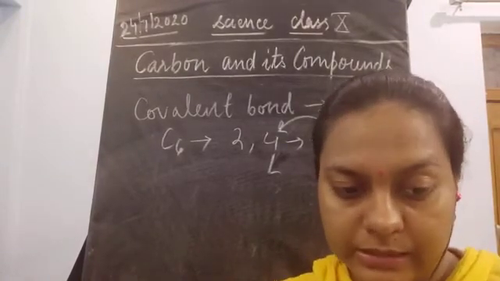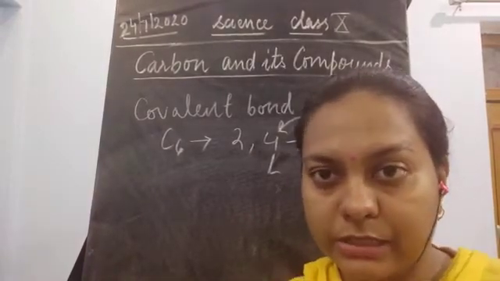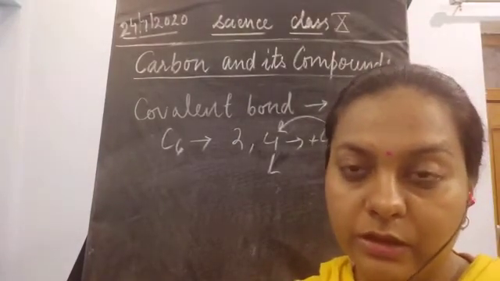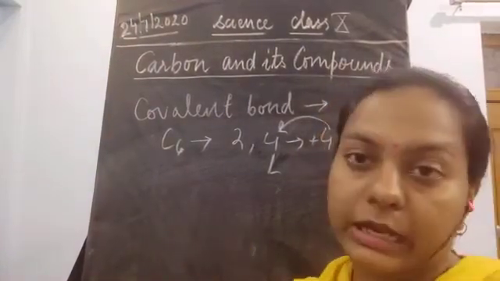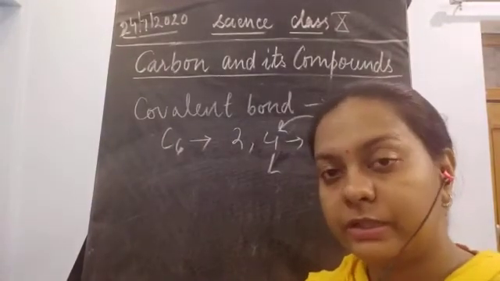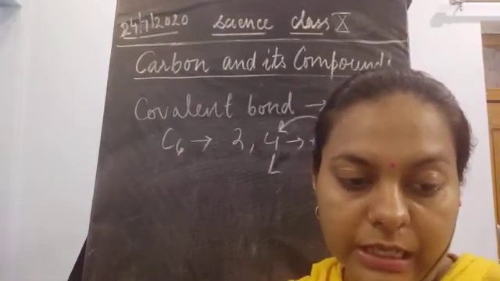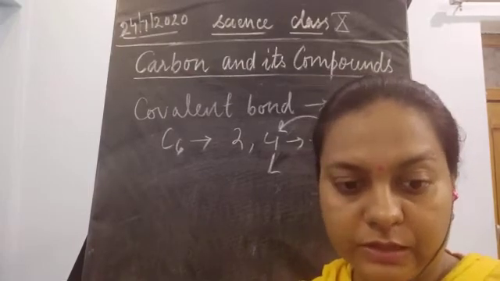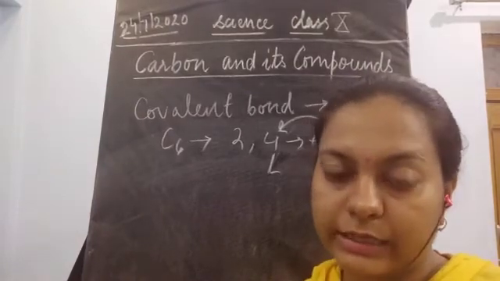Next, losing 4 electrons is also not possible. Carbon could not lose 4 electrons at once to form a carbon cation. So anions and cations are not possible. The third condition is the sharing of these 4 electrons, meaning pairs of electrons are shared with different elements and could form different types of compounds. Carbon overcomes this problem by sharing its valence electrons with other atoms of carbon or atoms of other elements.